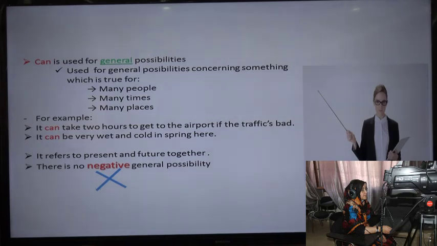There is no negative general possibility. Remember, we don't use could for negative, and we don't use can for negative because there is no general negative possibility.